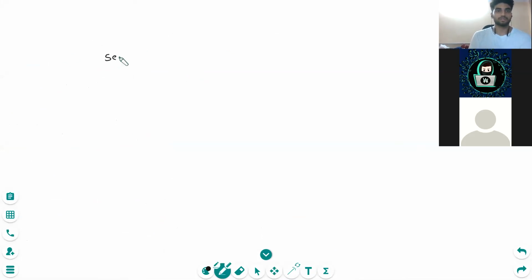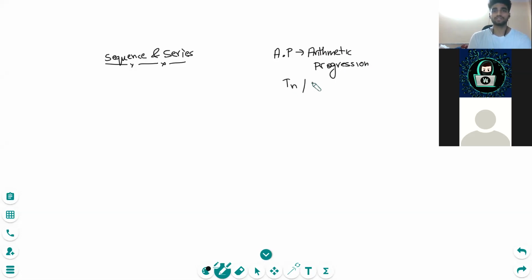So before starting the chapter, sequence and series. This is the chapter name, right? Sequence and series. You may have studied sequence and series a little bit in class 10. In class 10, you have done AP, right? So in AP, you studied arithmetic progression. In arithmetic progression, you did various questions related to general term, and there was sum of terms, D, A, all of that. So in class 11th, we won't just limit ourselves to AP.